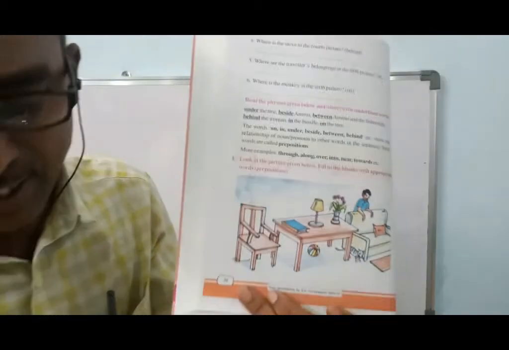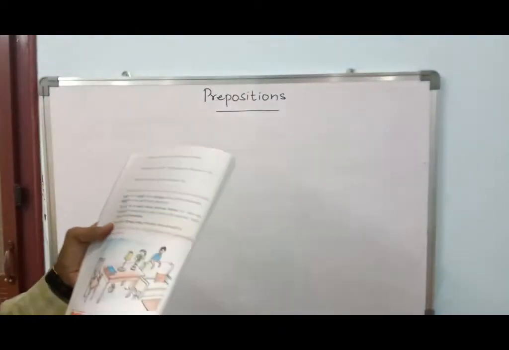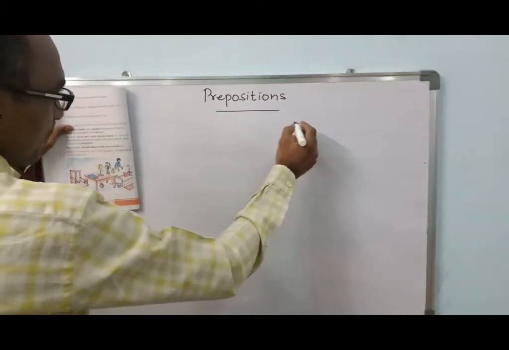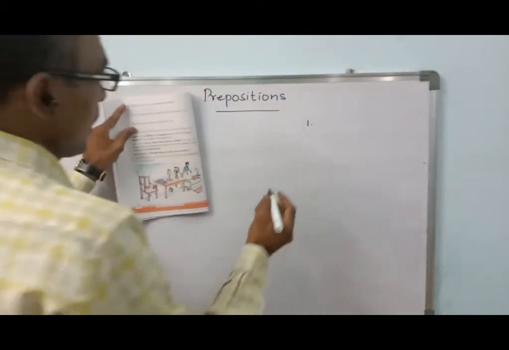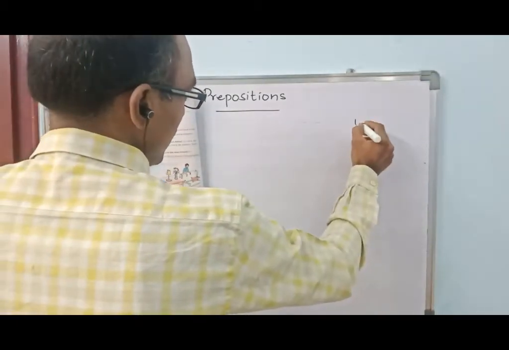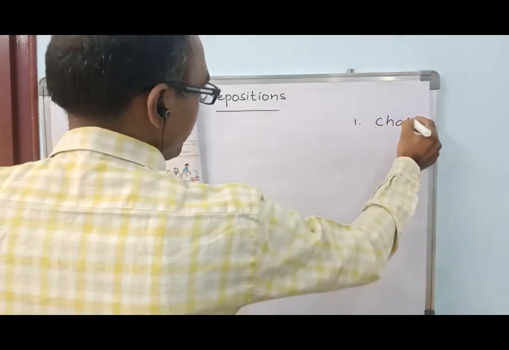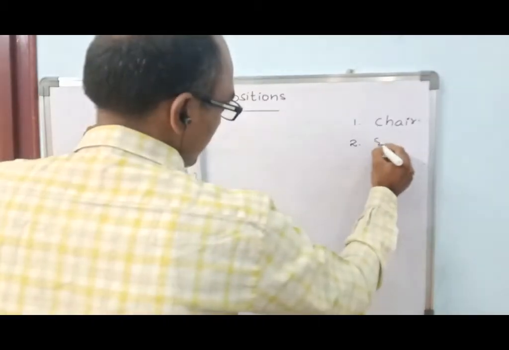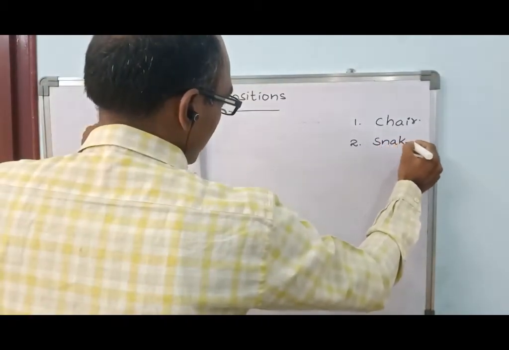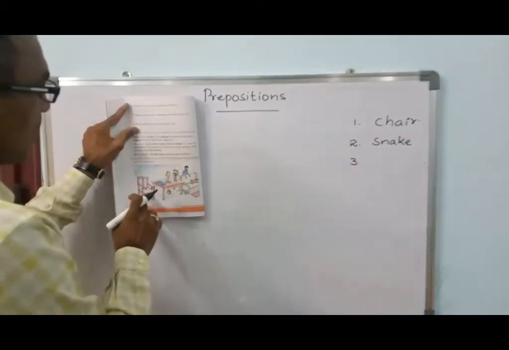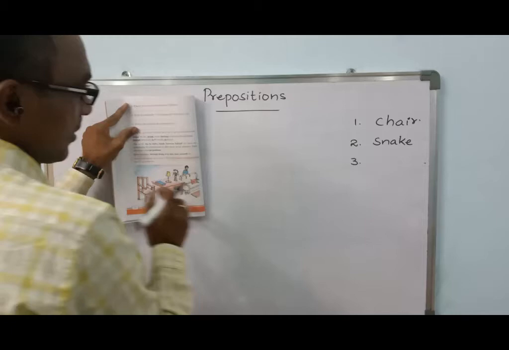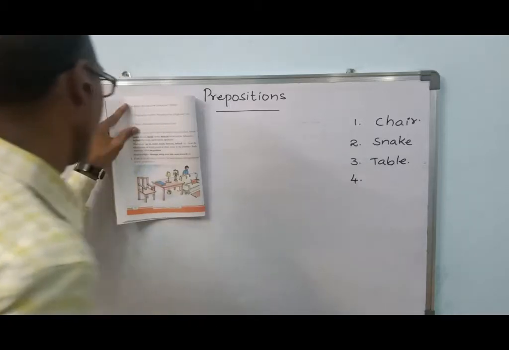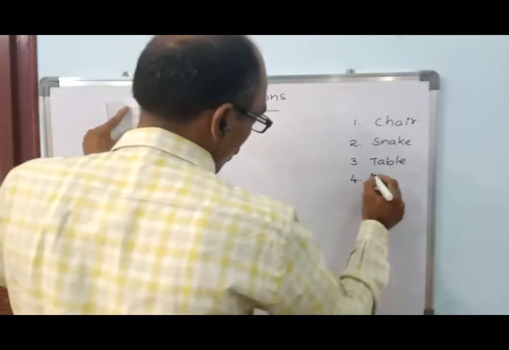Yes. As you can see, now I will list out on the board. Yes, I will list out all the things on the board. What are there? One, the very first one. What we have said, first one is chair. What is the second one we thought? That is a snake. Yes, it is a snake. What else? Chair, snake. Yeah, this is a table. What is that one? That is a table. And what about this one? Ball.